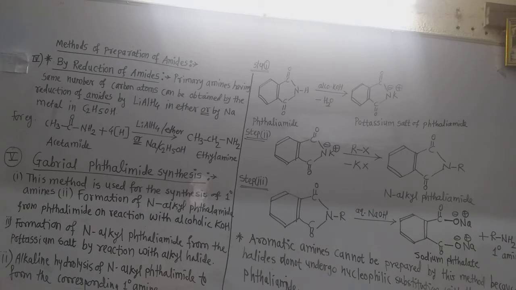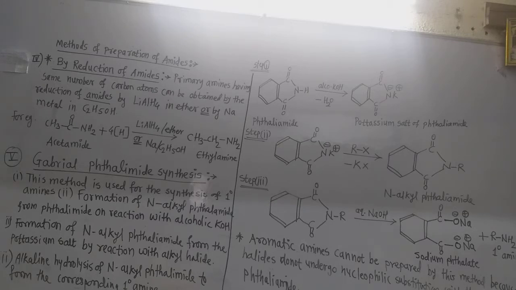Yesterday we saw that reaction. Here also the primary amine contains one CH2 group more than that of the alkyl group in the amides. Now let us see how this C double bond O is converted into CH2 and H2O.